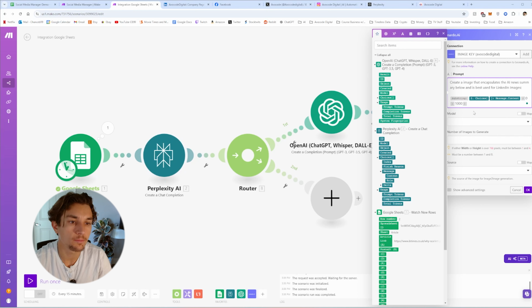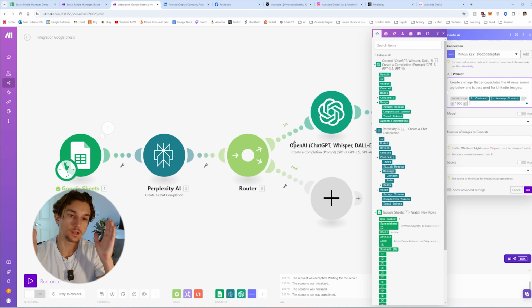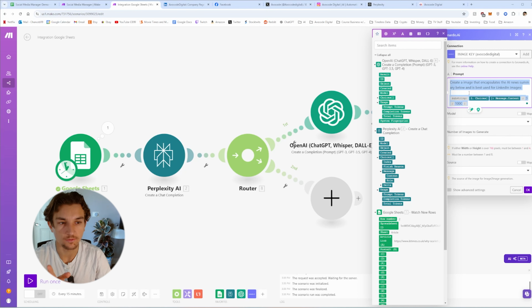And then a substring, basically what that is we're taking the first, so 0 character all the way to the 1,000th character. So basically we're getting the first 1,000 characters within the article summary. And what that does is this prompt has a 1,500 character limit.